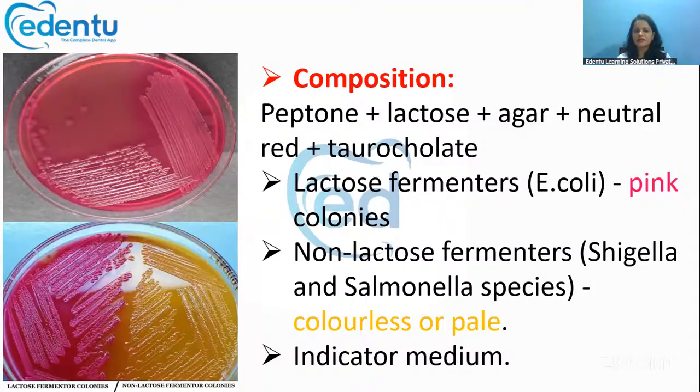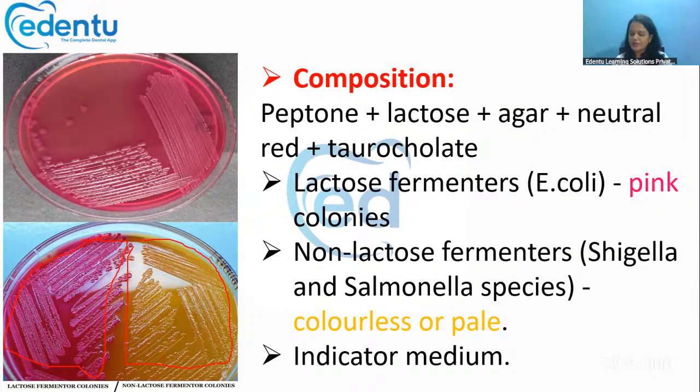This MacConkey medium is made with peptone, lactose, agar, neutral red and chloroform. Like I had already mentioned, it is used to differentiate between lactose fermenters and non-lactose fermenters. Lactose fermenters, the example is E. coli. E. coli will produce pink colonies like this in the MacConkey medium. Whereas non-lactose fermenters will produce colorless or pale colonies like this in the MacConkey medium. Examples are Shigella and Salmonella species. They are non-lactose fermenters. They will produce such colorless or pale yellow colored colonies like this.